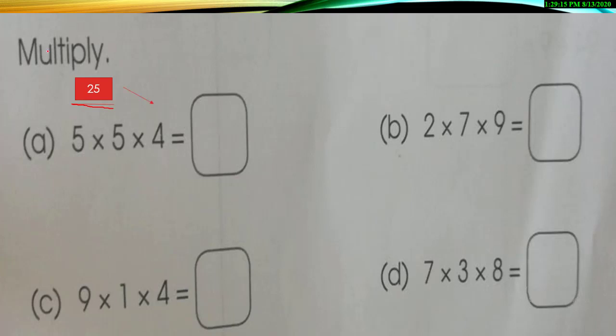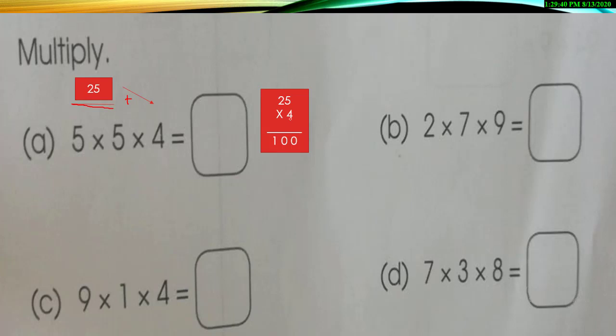Now 25 will be multiplied by 4. Yes, see the arrow. For this step you need a proper rough work, because you didn't learn the table of 4 till 25, so you need to do a proper rough work in the corner like this. You will write down 25, then you will write down 4 and you will multiply it.